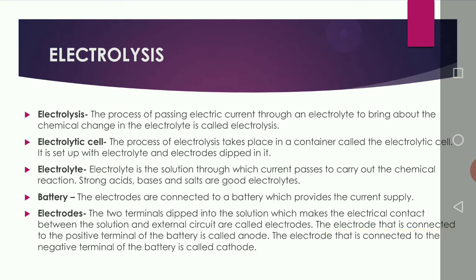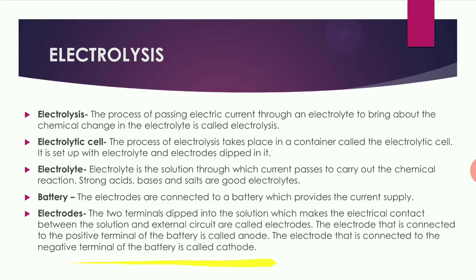The electrode that is connected to the positive terminal of the battery is called anode, and the electrode that is connected to the negative terminal of the battery is called cathode.